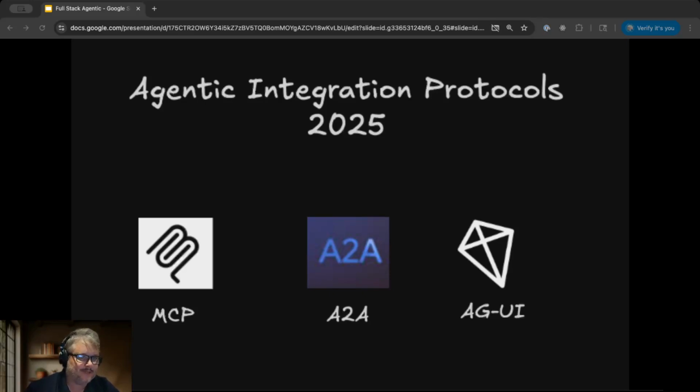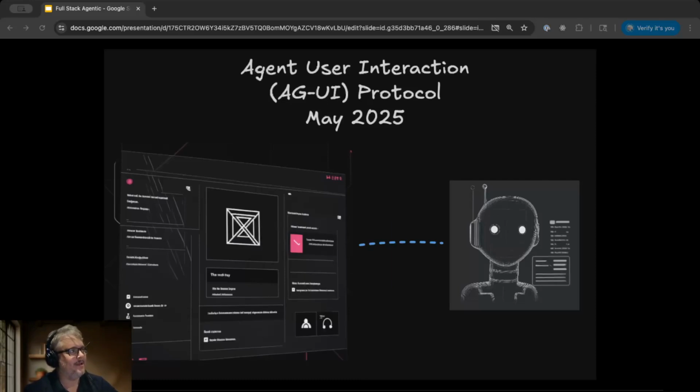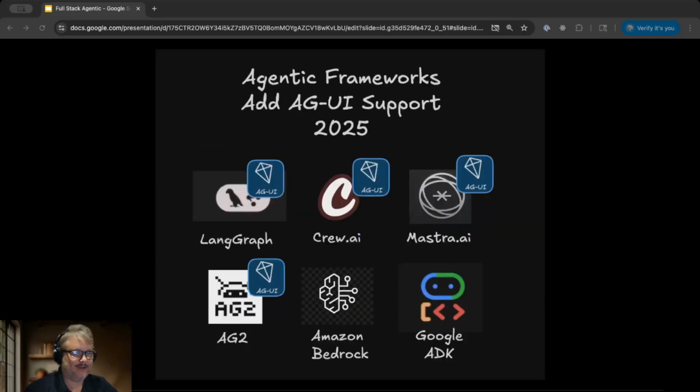MCP being Model Context Protocol, A2A being Agent to Agent Protocol, and AGUI being Agent to User Interaction Protocol. We see this shift to these event-based patterns where agents collaborate, listen, act, and the UX becomes a dynamic shared space. And I won't get too much into the agent user interaction protocol, but it was released in May 2025, and it's now just May 26th, and we've already seen 4 agent frameworks add AGUI protocols to their agent frameworks.